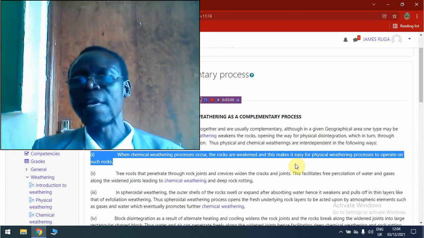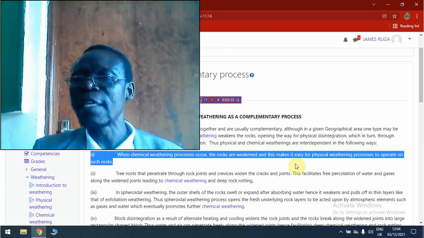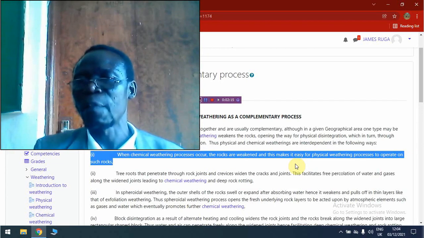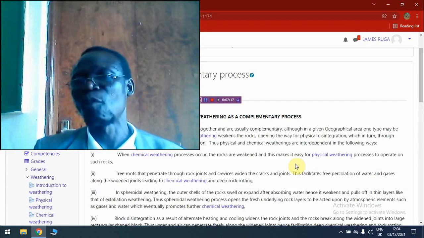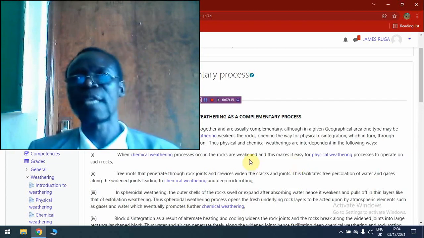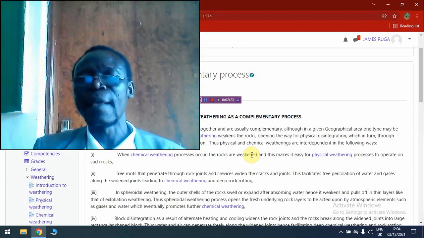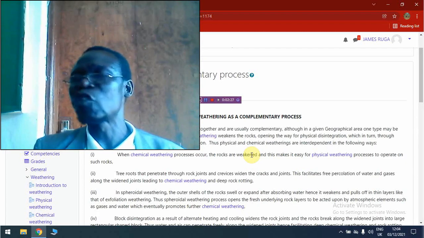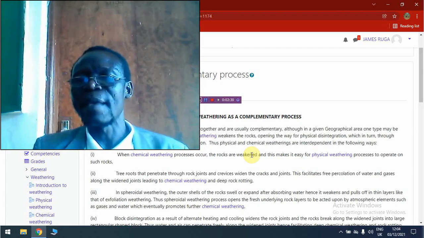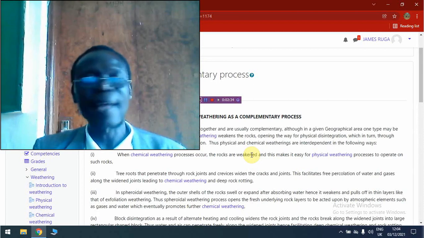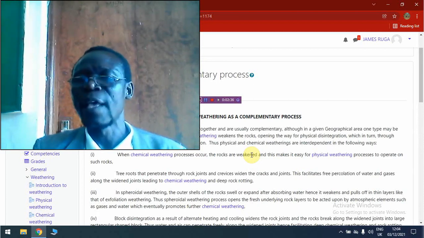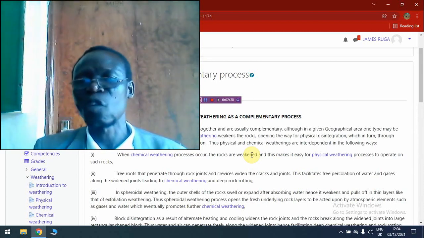For example, a rock that has been weakened chemically can be broken easily by a trampling animal that steps on it. Animals like cows and goats can step on the rock and easily break it. A rock that has been chemically weakened can easily be destroyed by a farmer who, in the process of cultivating, may land the hoe on the rock and eventually break it up.